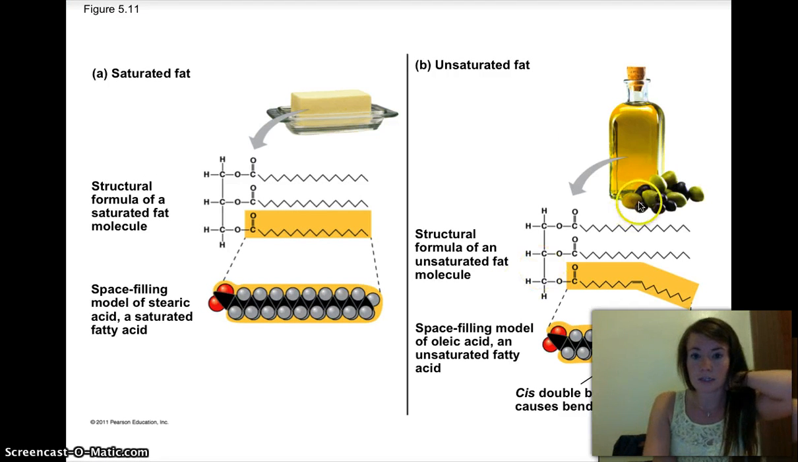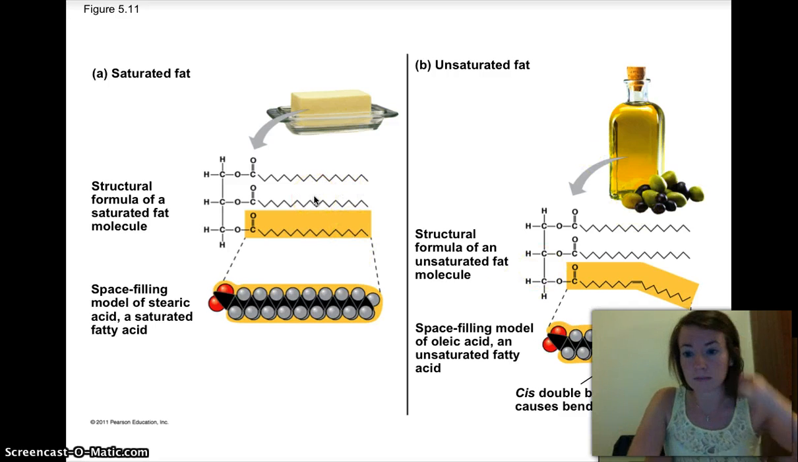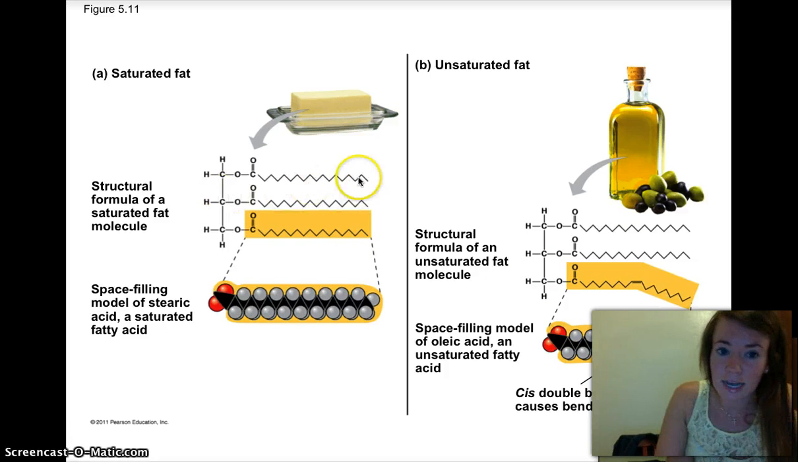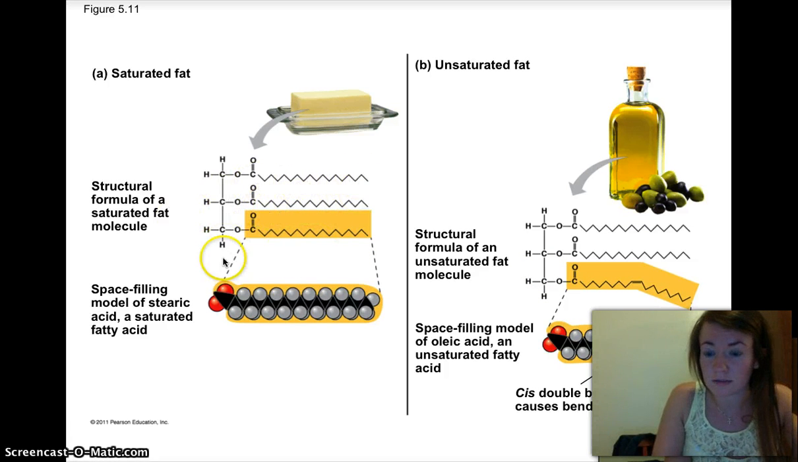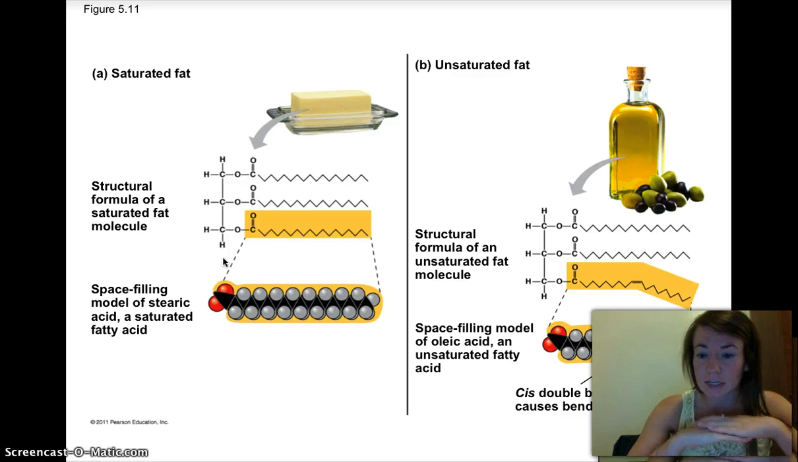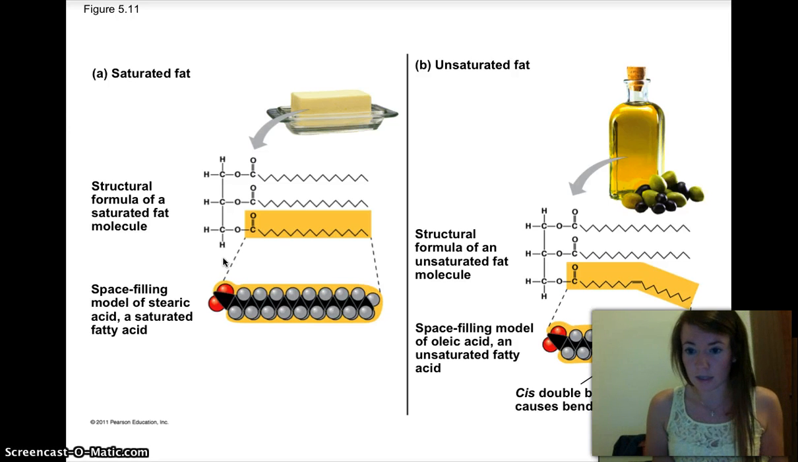So saturated fats are solid at room temperature because all of these guys are totally straight. They're basically completely linear because they're saturated. They have as many hydrogens as possible. They form a straight line. So when they're near each other, they can pack really tightly and become a solid at room temperature.